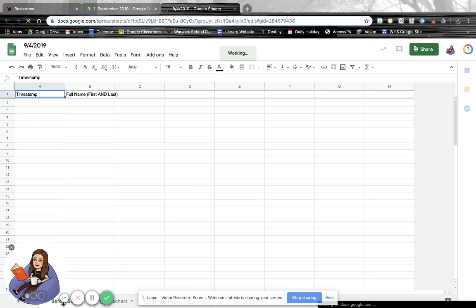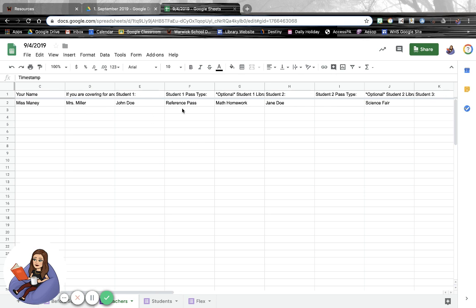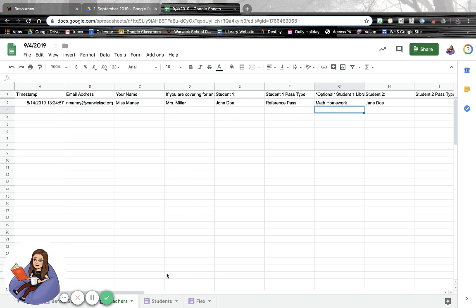And at the bottom, you will see the first one is before school. Most of the time we have that hidden. Second one is teachers. So that is going to be where your response goes to. And you can, again, get that double check of who did I send down to the library and what were they supposed to be doing. So you can see their names and whatever information you put in.